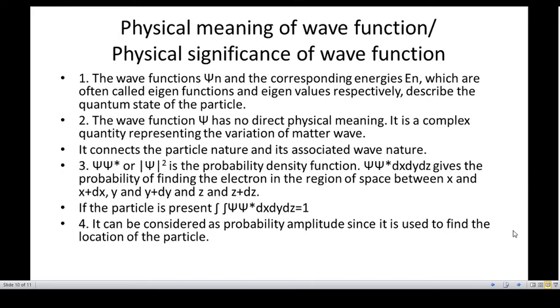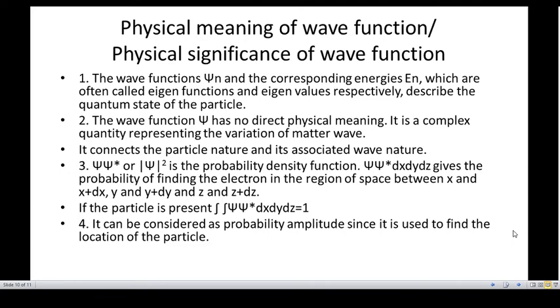Psi star psi, or psi square, is called the probability density function, and it gives the probability of finding a particle in the region of space between x comma x plus dx, y comma y plus dy, and z comma z plus dz. So psi doesn't have any physical meaning, but psi square has the meaning called probability density.